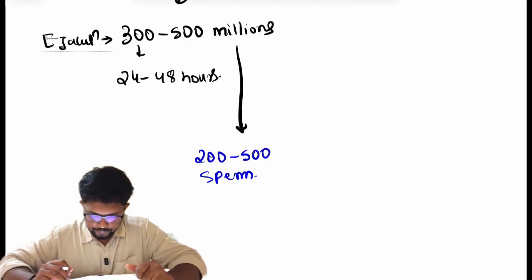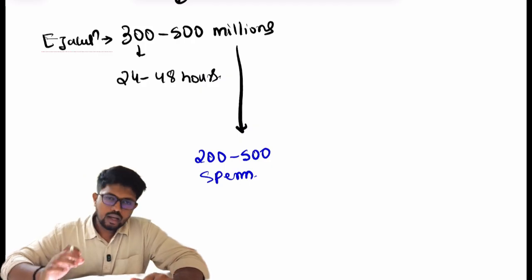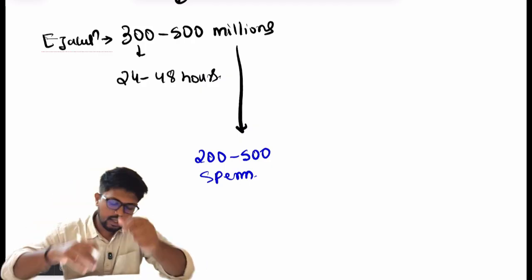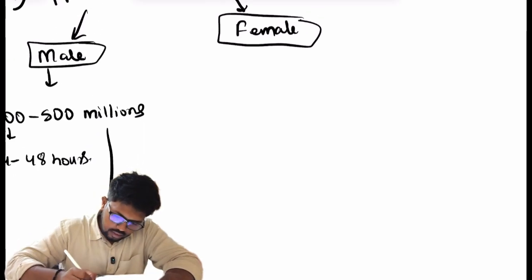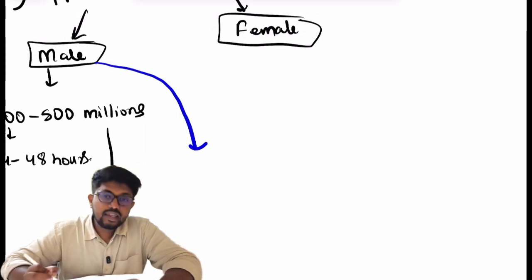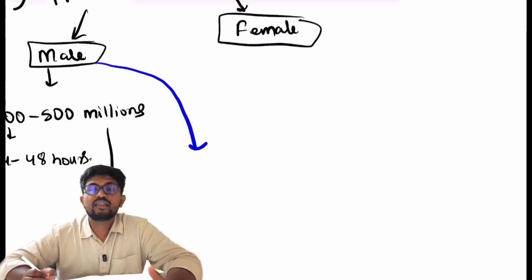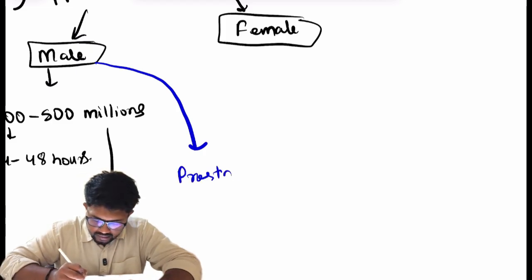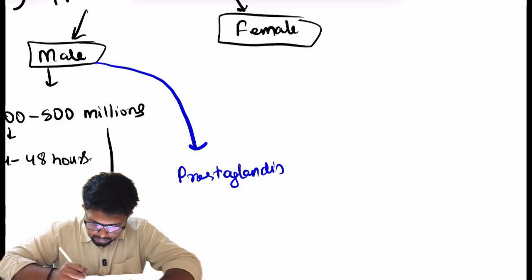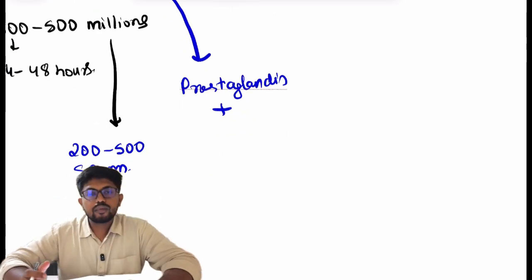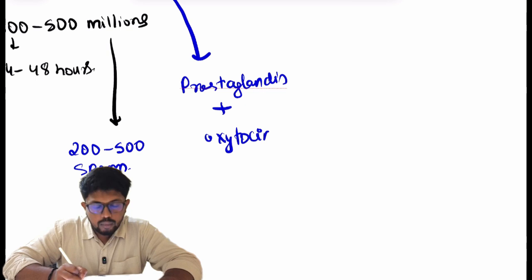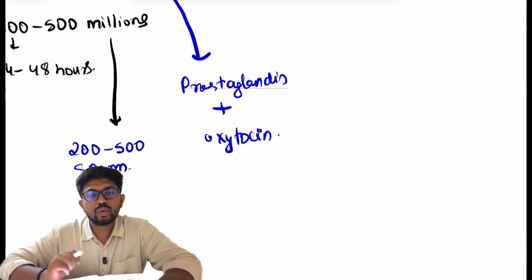Then the remaining sperm that have entered the uterus, what happens? In the semen along with the spermatozoa, prostaglandins will be present, plus the oxytocin that is released from the neurohypophysis during sexual intercourse.